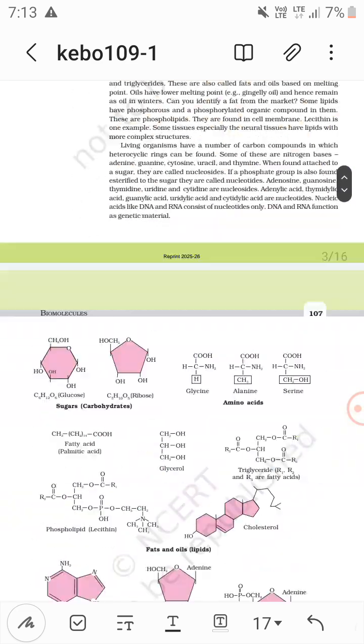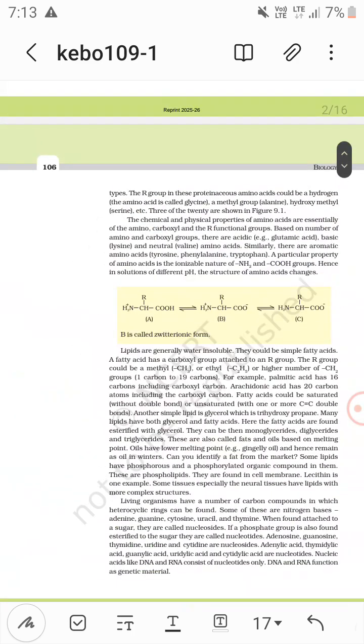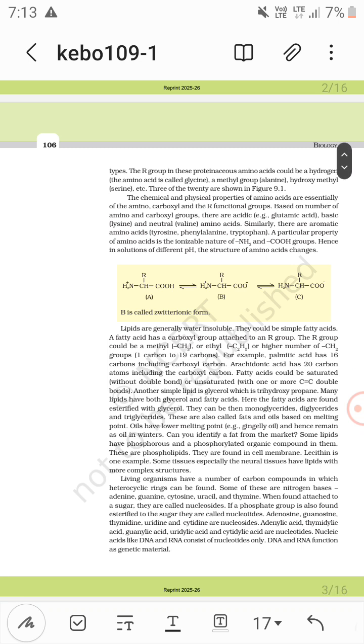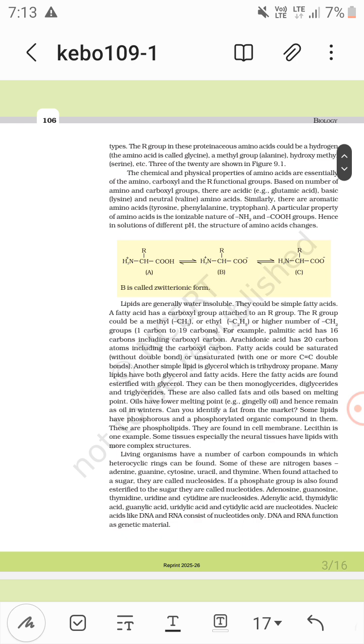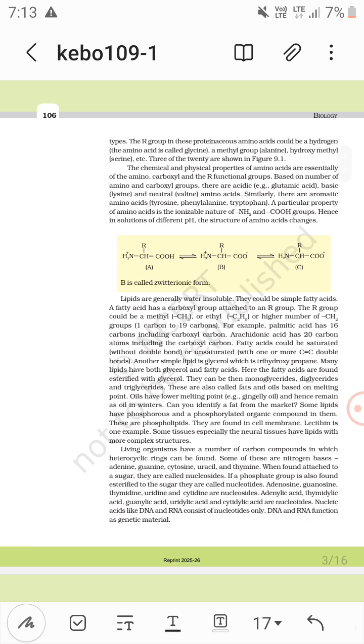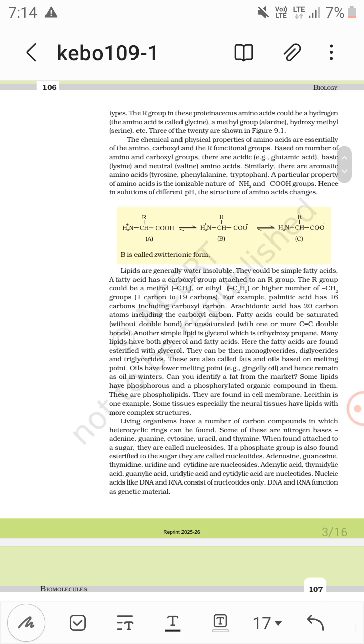Now see this table, like lipids. Lipids are fatty acids and glycerol. Lipids are water insoluble. Fatty acids have a carboxyl group and an R group. R can be methyl, ethyl. For example, arachidonic acid has 20 carbons, palmitic acid has 16 carbons, including the carboxyl carbon. Fatty acids can be saturated or unsaturated. Saturated have single bonds, unsaturated have one or more double bonds.